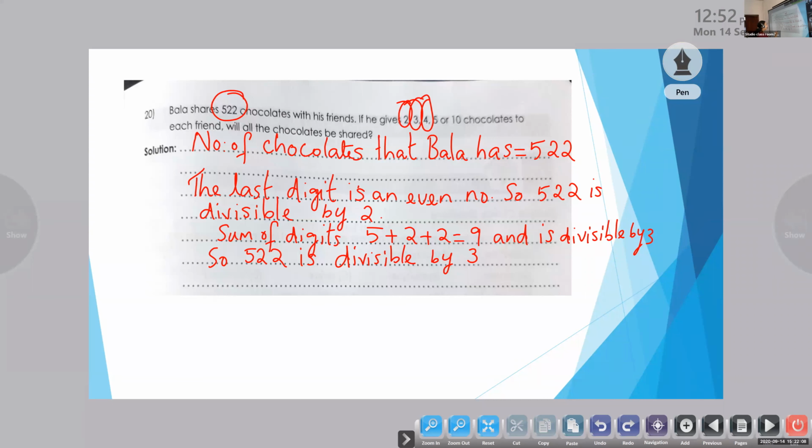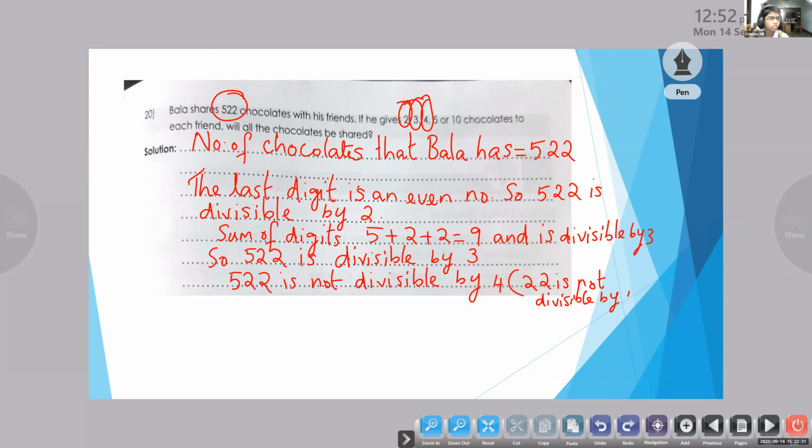So 522 is not divisible by 4. You can write in the bracket, 22 is not divisible by 4. So this is not divisible by 4. Now you can check 5 and 10 together.